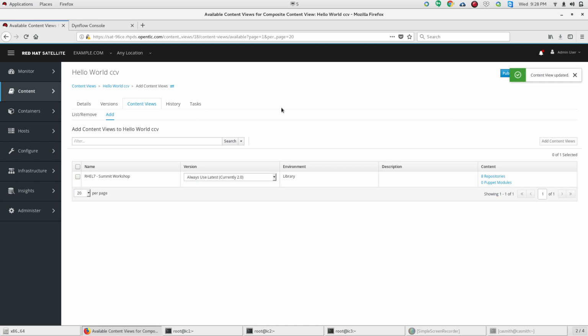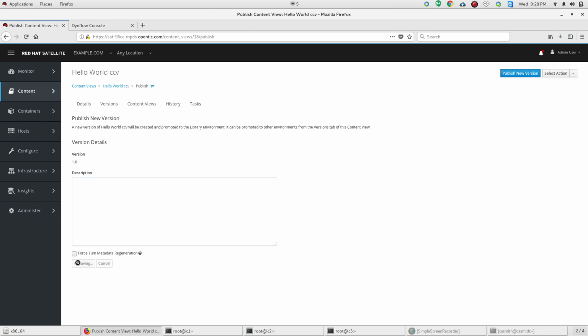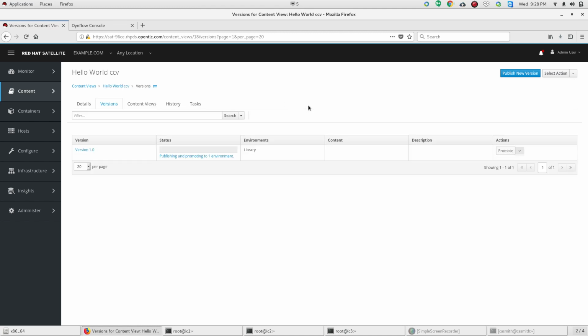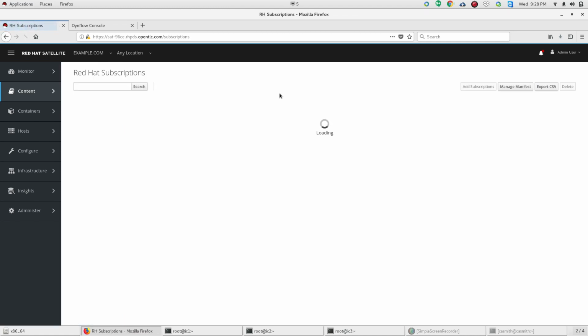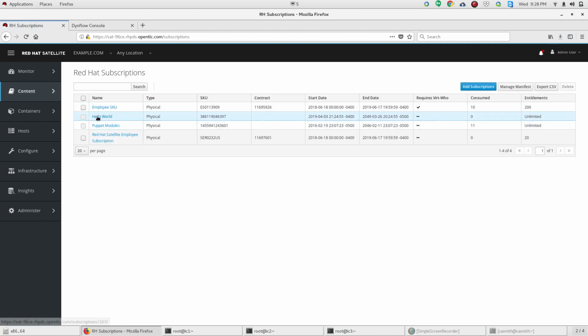The next thing that we're going to do is publish this content view. And after we do that, there's a couple of other housekeeping things that need to be done. One is, as a product, the product is actually going to have subscriptions associated with it. So here's our Hello World product that we created, and it has subscriptions by default. It's just going to be an unlimited number of entitlements, and of course nobody's using them yet.